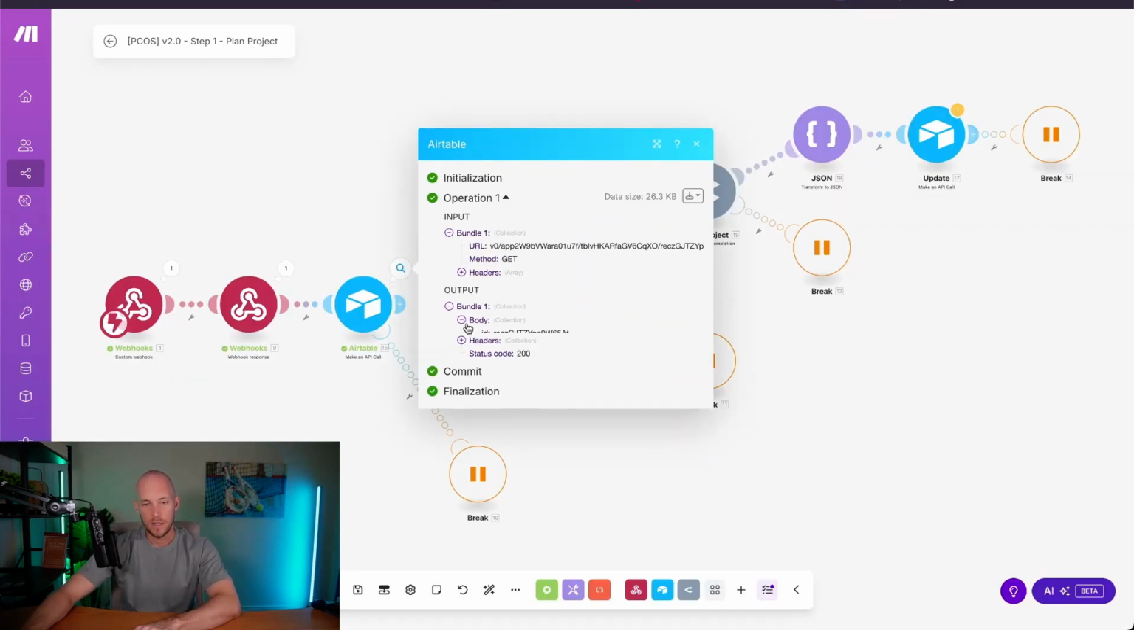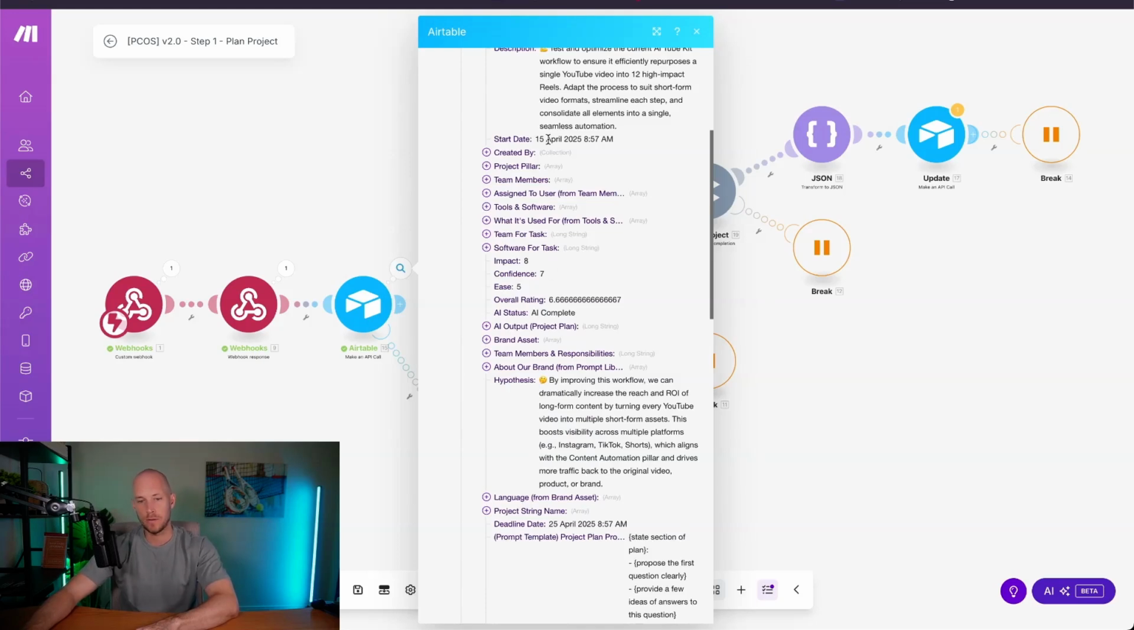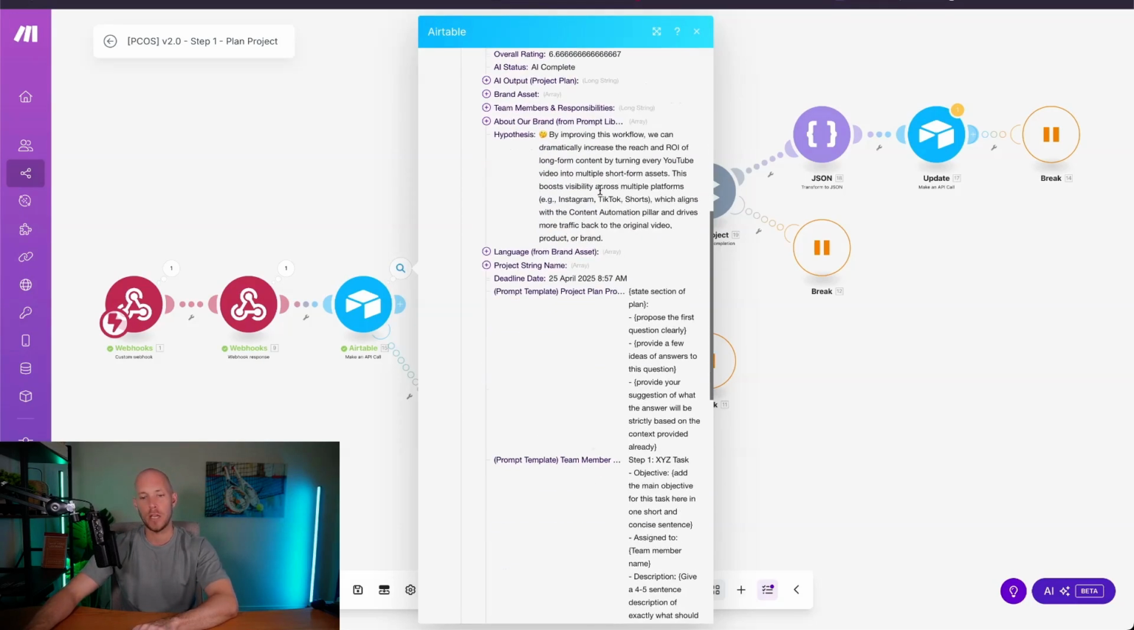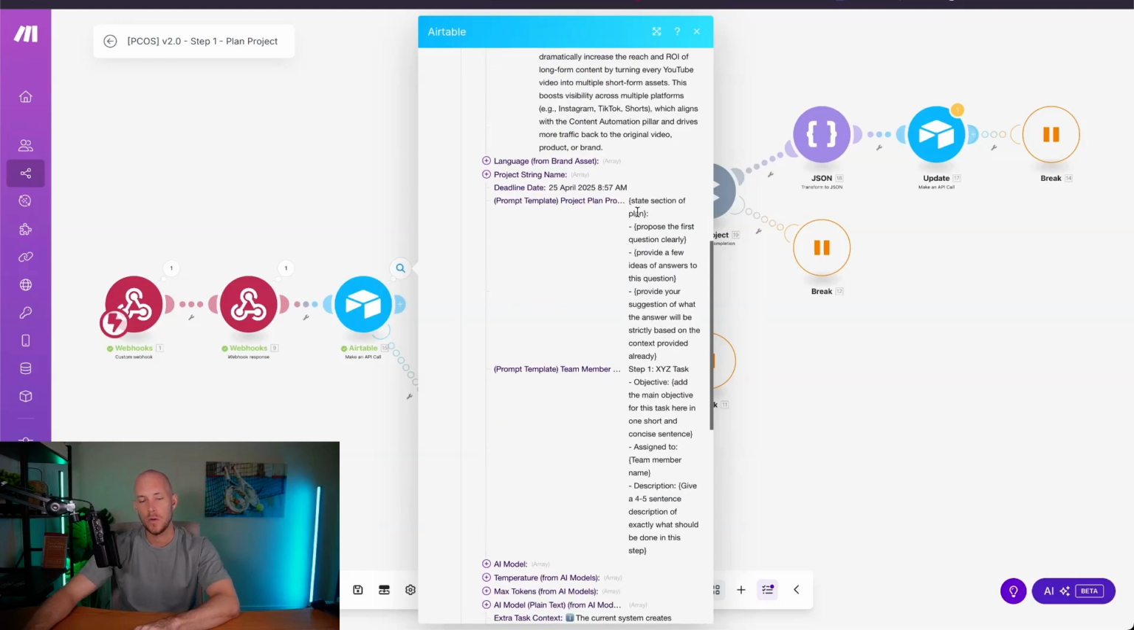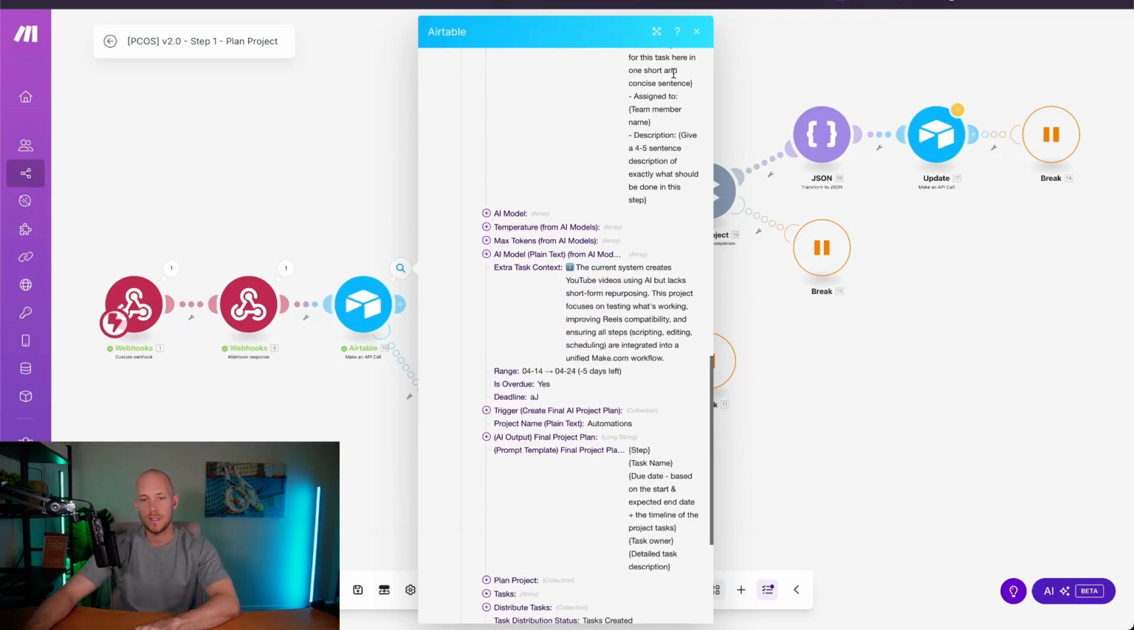If we go to body and then fields, we can see it's now pushed in all of these fields from the actual table, from the database, into Make.com. So now we can reference all of these fields inside of our automation and our prompting, so that we can begin to build out the rest of the workflow. All of these things are in here.